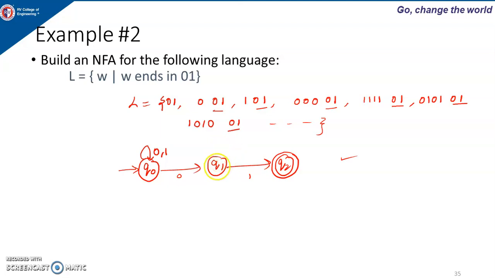And here, like in the DFA, we are not checking the transition from each state for all input symbols. Like from Q1 we have shown the transition for 1, but 0 we have not shown. Similarly from Q2, 0 and 1 we have not shown. So for an NFA you can give some other equivalent solution also. This is not the only solution. You can come up with a different solution also, provided it accepts all the valid strings.